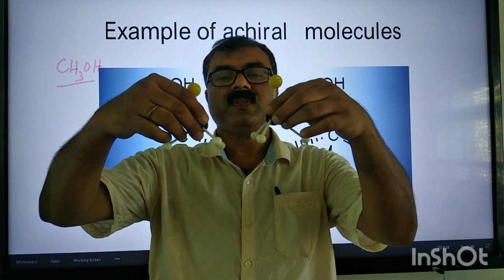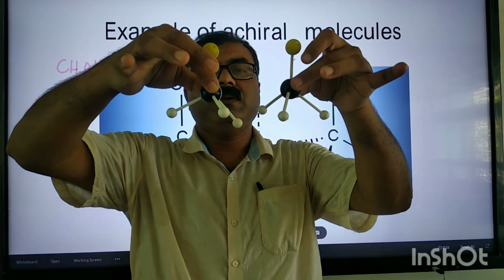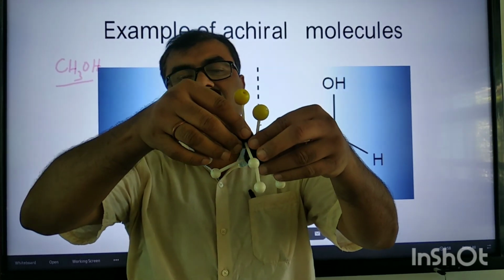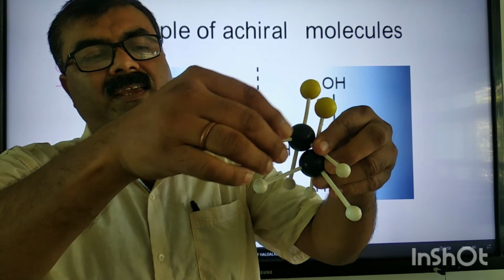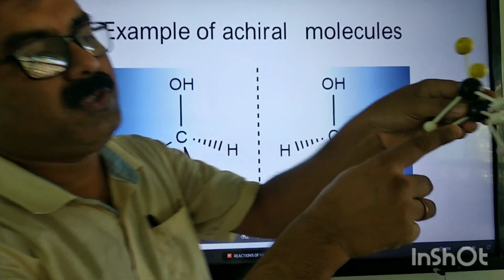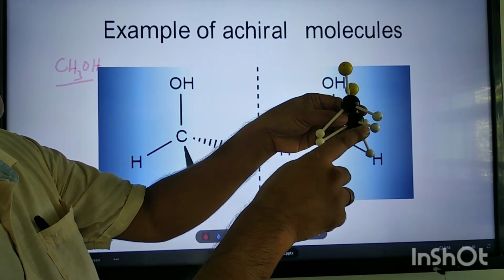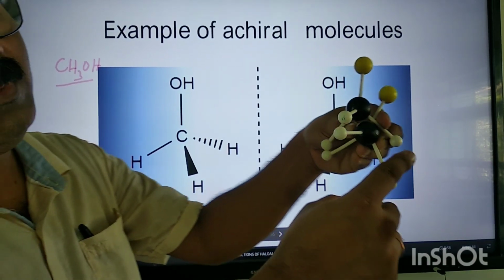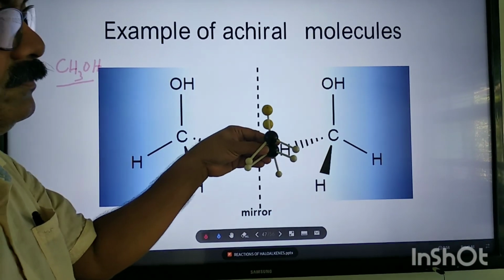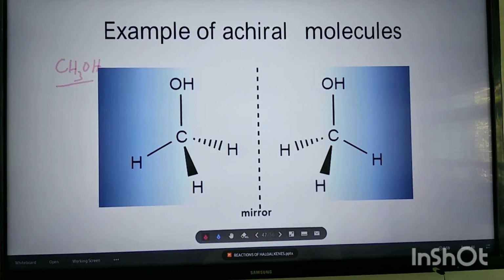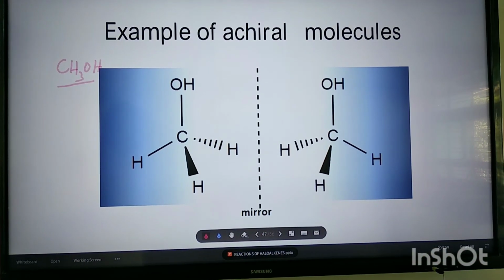Now if I try to superimpose, yes, I can superimpose it nicely. See this? This hydrogen I could place on the hydrogen of the other molecule. Similarly here. So this is an achiral molecule. Clear?